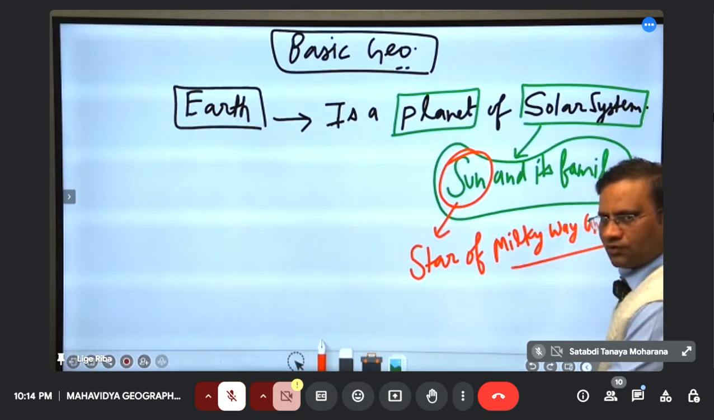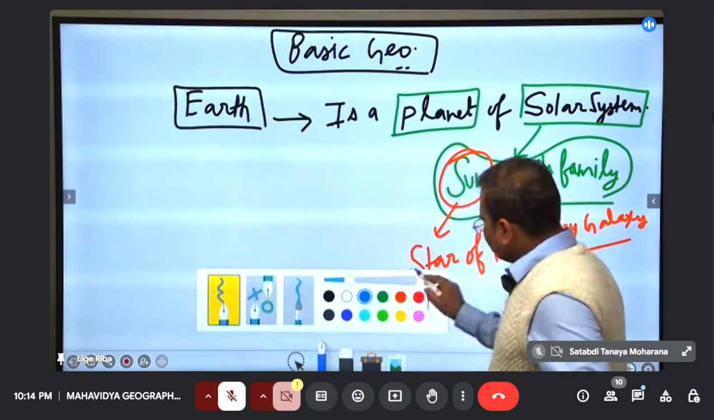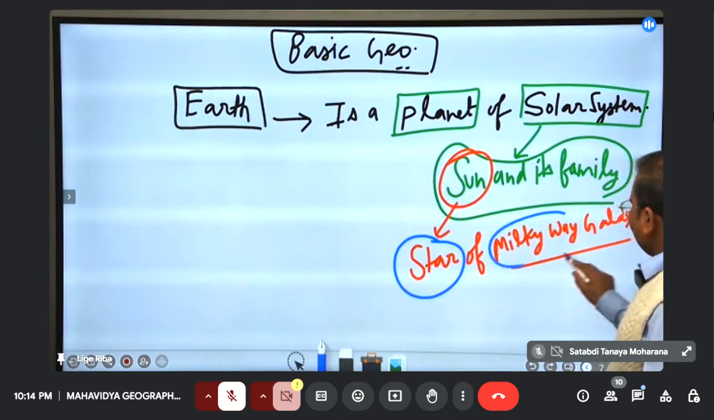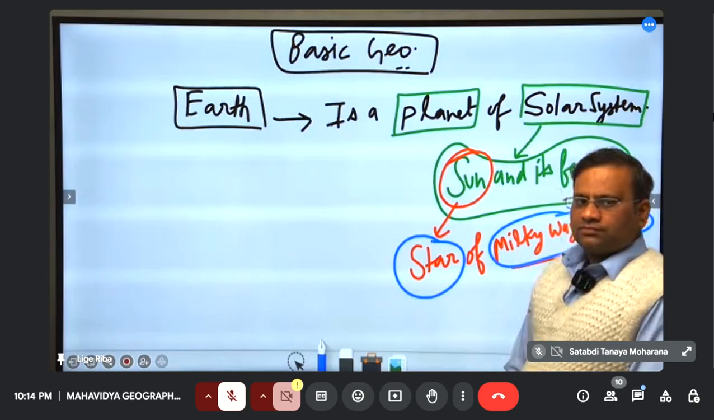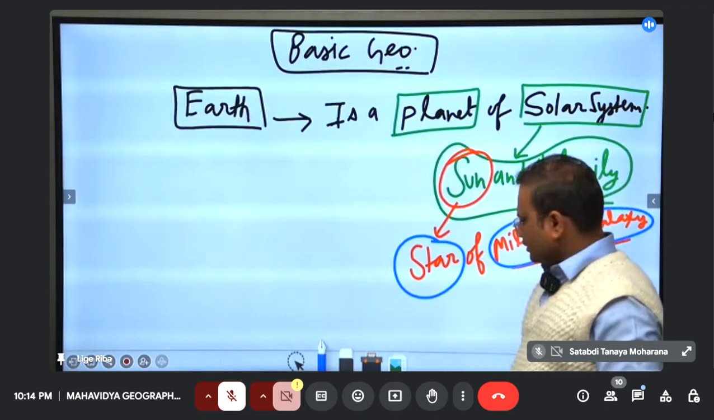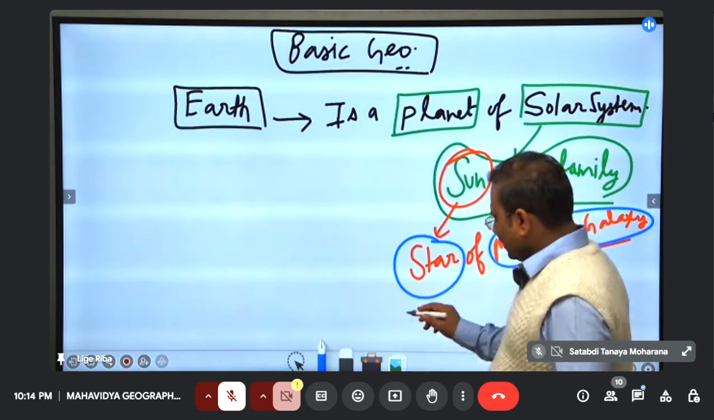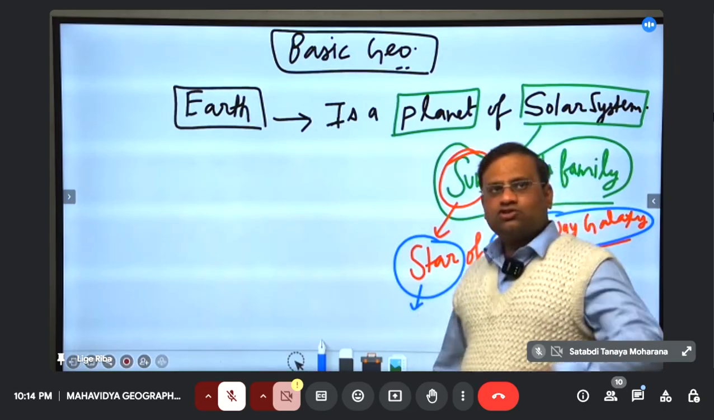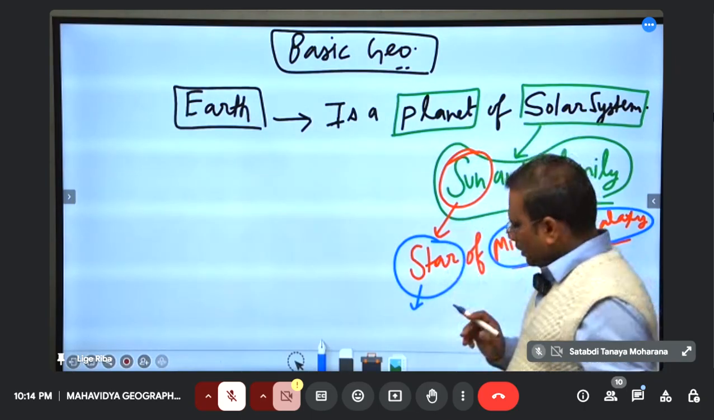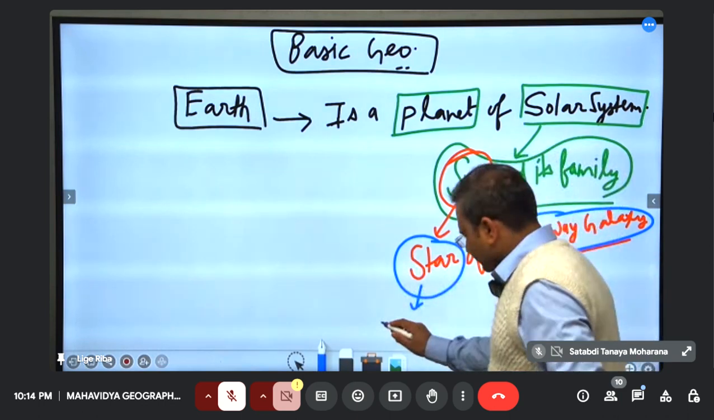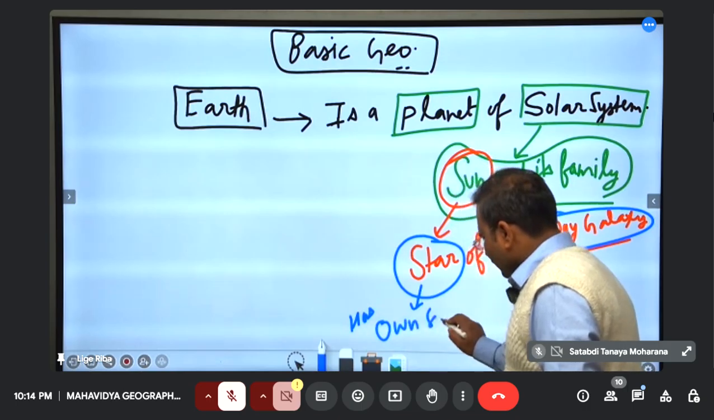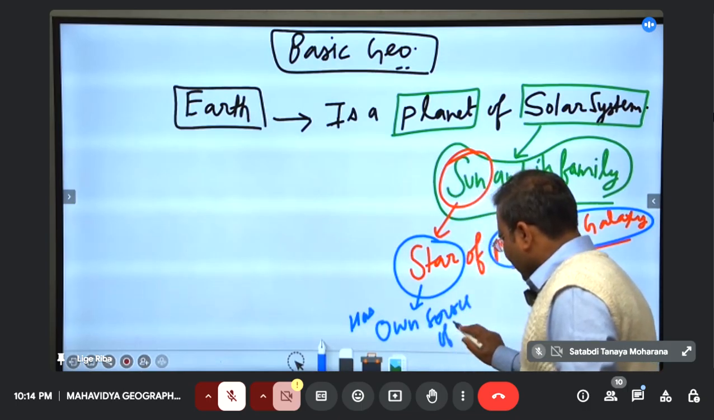Right. So there are again few questions that come into mind. What is star? What is this galaxy? Milky Way is a name. What is galaxy? So first see star. Star is a heavenly body, means a universal body which is in the universe, right? Which has its own source of light.